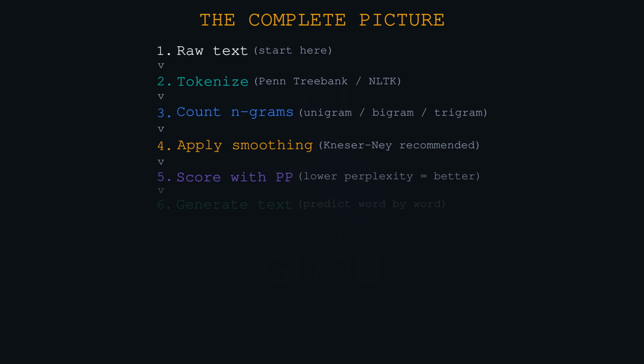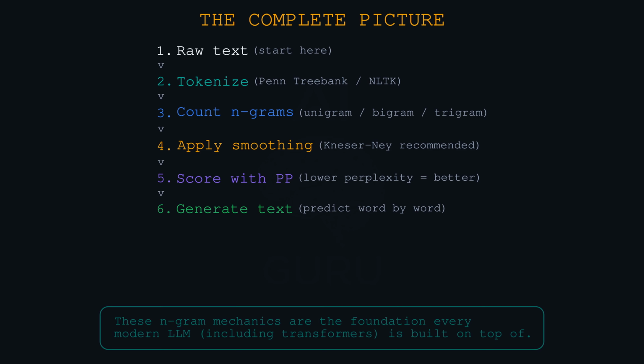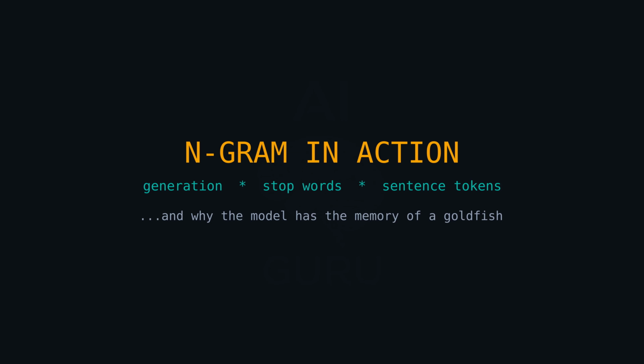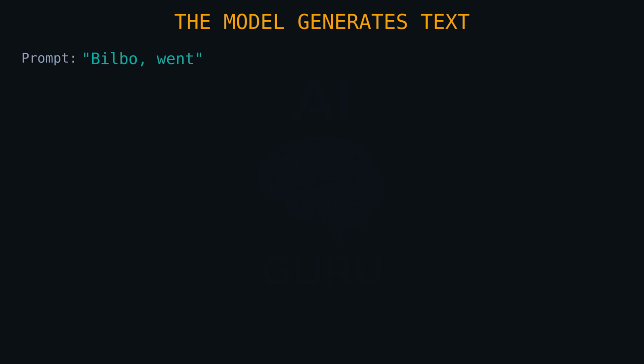So we have built our model, we chopped up the text, counted the n-grams, and smoothed out the zeros with Kneser-Ney. Now for the fun part, output of a model trained on The Hobbit. This is our worked example. Yes, the practical application section. They fed the model the prompt, "Bilbo went," and asked it to generate the rest.